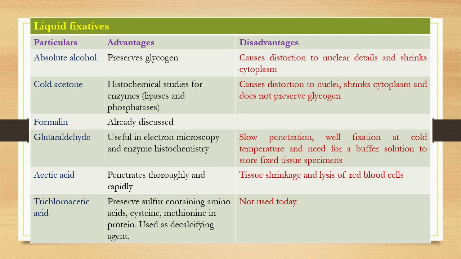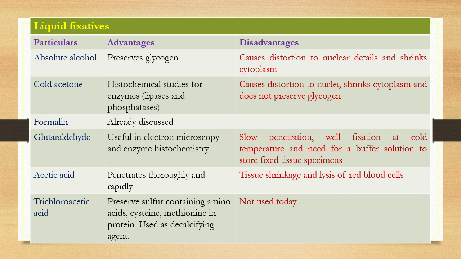So as I mentioned earlier, there are many fixatives available in the market. Some are liquid fixatives and others solid fixatives. Among liquid fixatives, absolute alcohol preserves glycogen, but it may cause distortion of nuclear details and shrink cytoplasm. Cold acetone is especially used for histochemical studies of enzymes, and it can also cause distortion of nuclei, shrink cytoplasm, and it does not preserve glycogen.